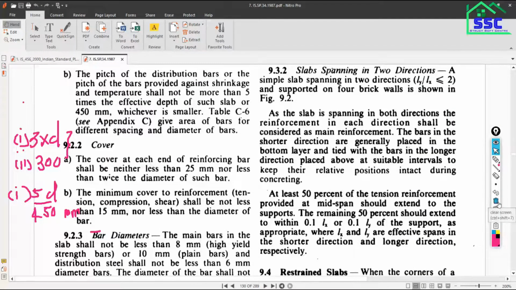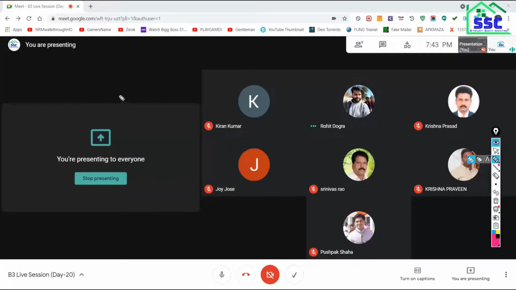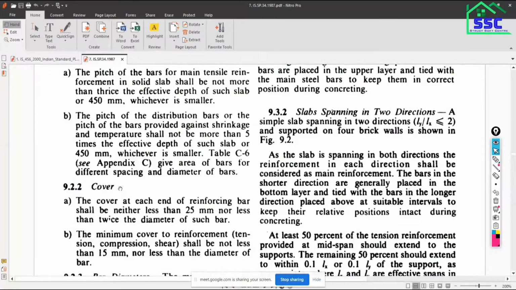Now cover. How much cover you have to provide? For the distribution reinforcement, the maximum allowed spacing is 450 mm. Okay, so next is covering. How much cover you have to provide, and do you know the purpose of providing the cover? To prevent corrosion and to prevent the loss of life of your reinforcement, and all kinds of failure. We have to provide the cover to the tension reinforcement of the slab.